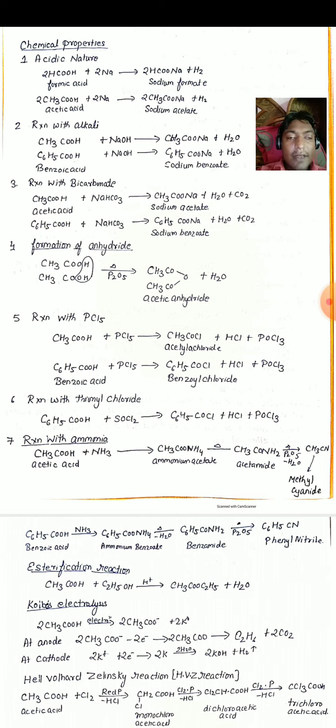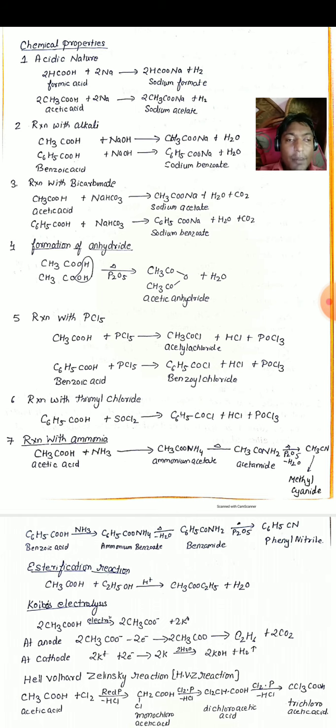For example, whenever acetic acid, that is CH3COOH, is reacted with sodium bicarbonate NaHCO3, it forms the salt, that is CH3COONa, plus water plus CO2 gas. Another example is when benzoic acid, that is C6H5COOH, is reacted with sodium bicarbonate NaHCO3, it forms sodium benzoate, that is C6H5COONa, plus H2O plus CO2 gas is released.